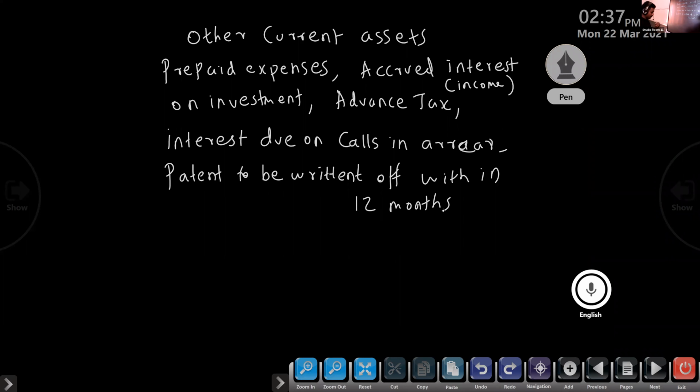Within 1 year, we can write off that patent cost from profit. That is other current assets. Normally this item is not coming, but if it does come, write off within 12 months under intangible assets. That is other current assets. Over.